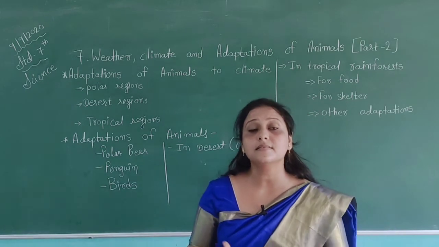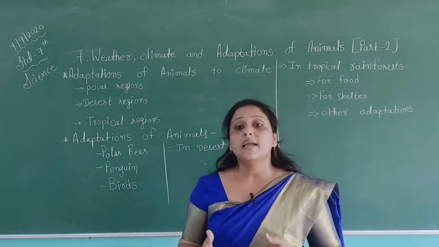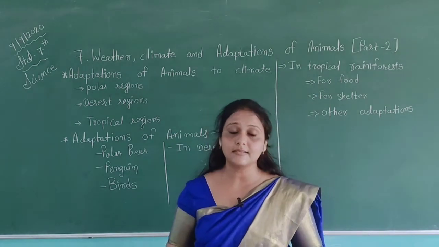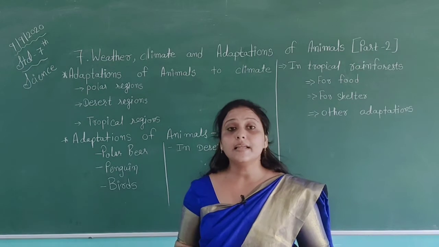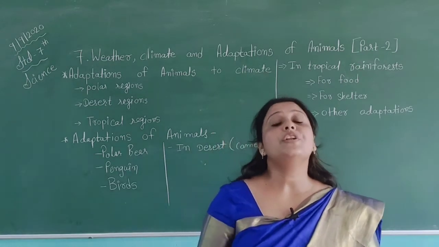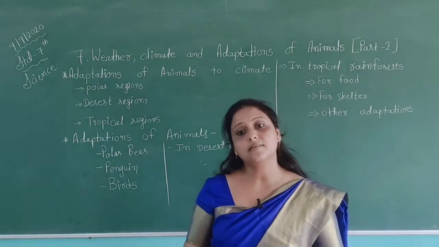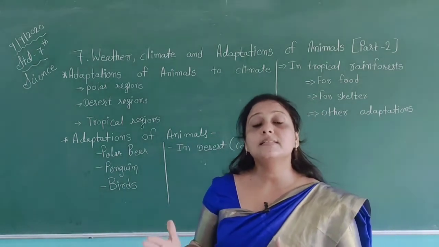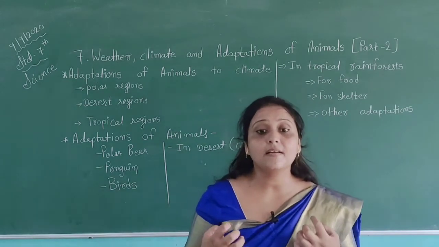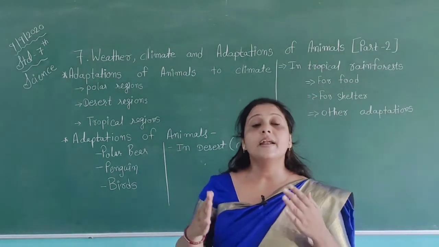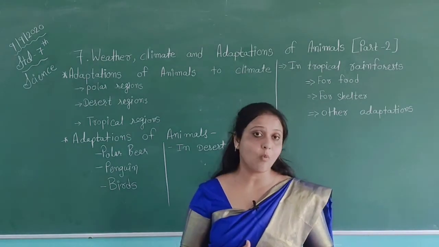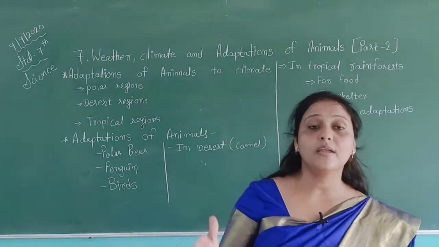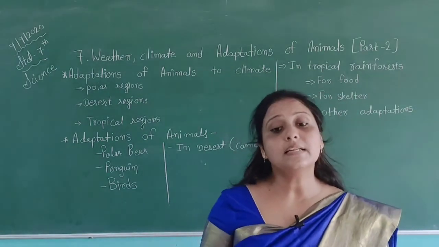The climate in deserts is hot and dry, whereas Antarctica is an extremely cold area. So a camel can live easily in desert areas, and a penguin can live easily in Antarctica, according to their features and adaptations. Camels and penguins have adapted themselves to survive in these different climatic conditions. These animals have developed special features in their body, and as a result of these features, they can survive in their particular regions.